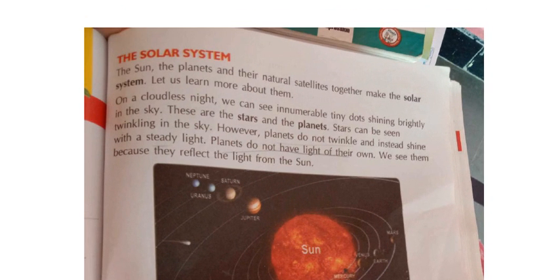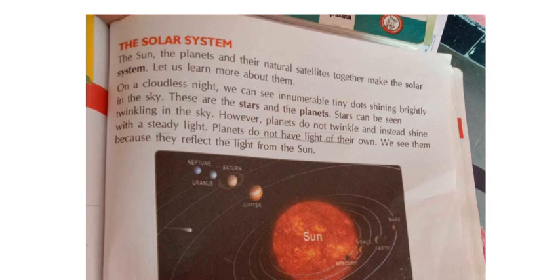We shall see now. What is the solar system? The Sun, the planets and their natural satellites together make the solar system. What is there in the solar system? Sun, planets, satellites. So for what the solar system is, you should write this: the Sun, the planets and their natural satellites together make the solar system, or the solar system consists of Sun, planets and satellites. Clear? Next one.